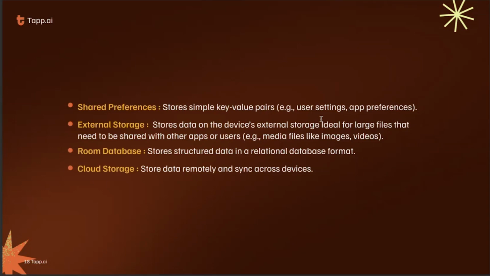In Android, we have multiple types of data storage. For storing small data using key-value pairs, we use shared preferences. For storing images, videos, and multimedia, we use internal storage. Internal storage is like our phone storage, which we already have.